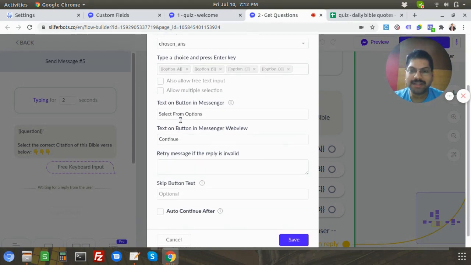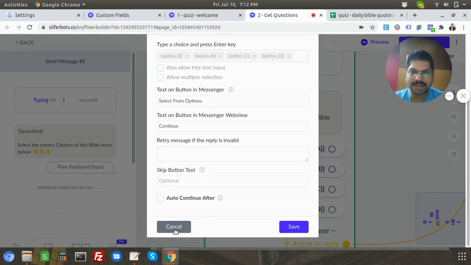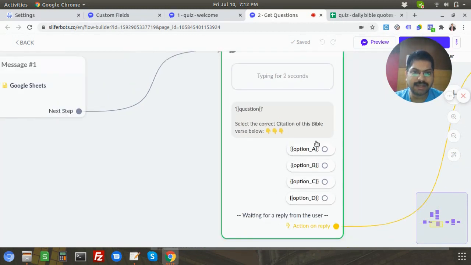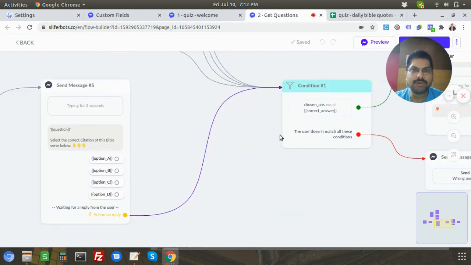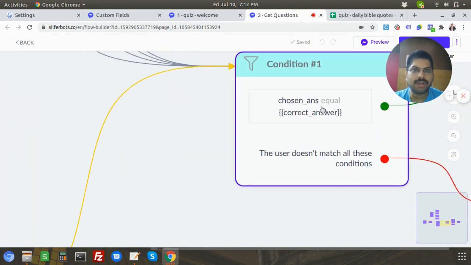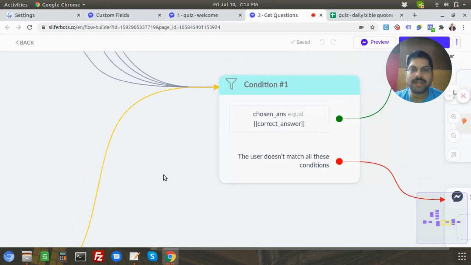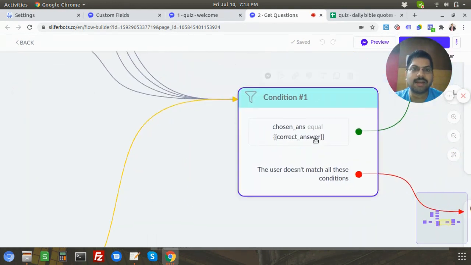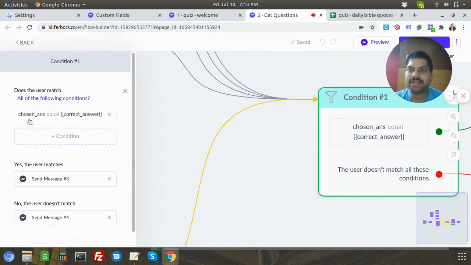Once this is done, you can just save it so that the user input block is done, and you can see option A, B, C, D. Once the user clicks on one, on reply it will go to a condition block, where you compare. Whatever option you've chosen, that value will be stored under chosen answer, so you're going to compare whether your chosen answer is equal to the correct answer.